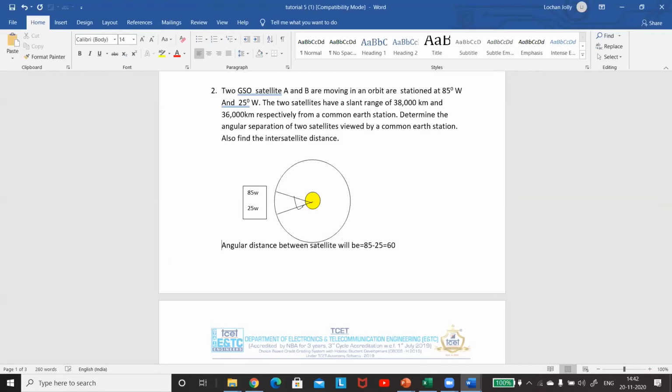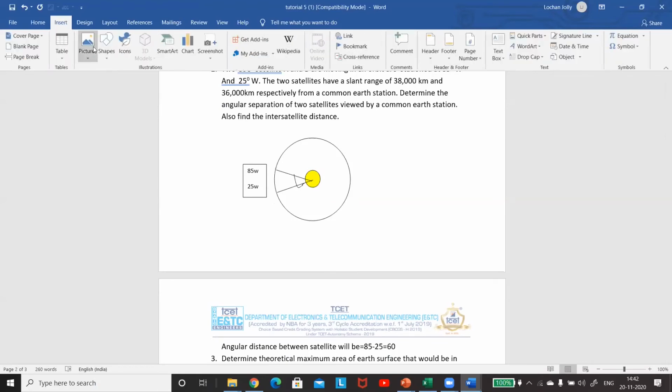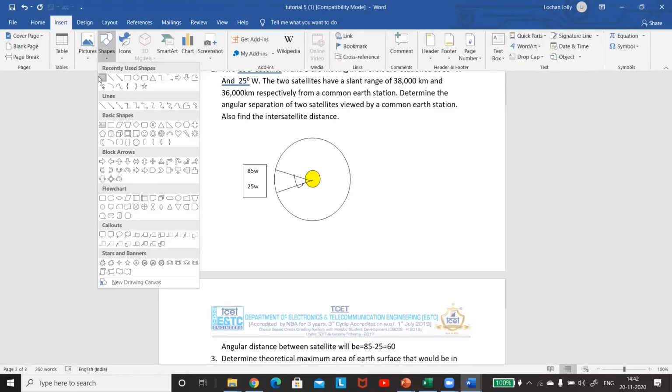Okay. Now, in addition to this, what else is given is the slant range. Slant range is nothing but the distance from the satellite to the Earth station. It is the same Earth station, a common Earth station, which I am assuming at a certain point. In one case it is 38,000 and in the other case it is 36,000. So it's forming a scalene triangle.